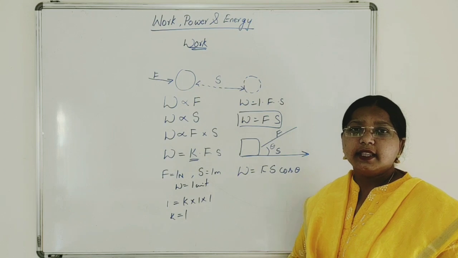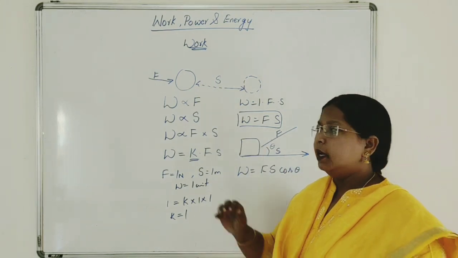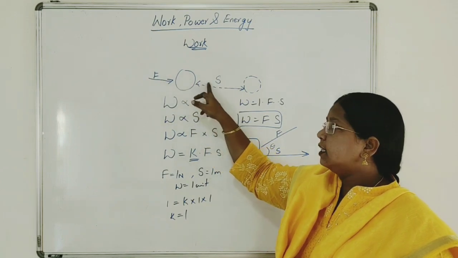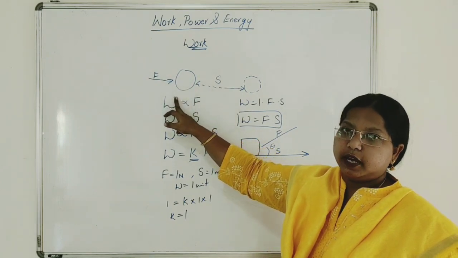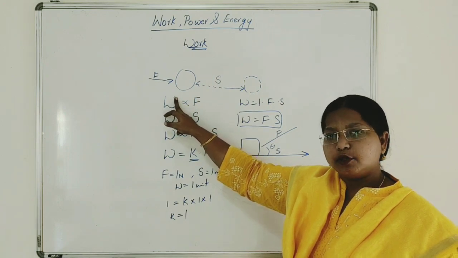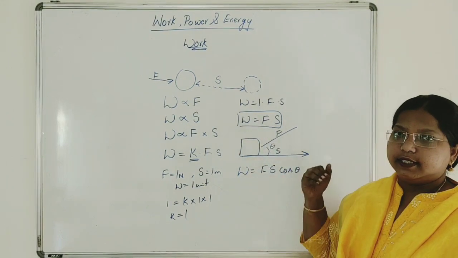Now did you understand? There are two definitions for this. Both are almost the same. When force causes some displacement in the same direction of force applied, then work is said to be done. Then W is equal to Fs.